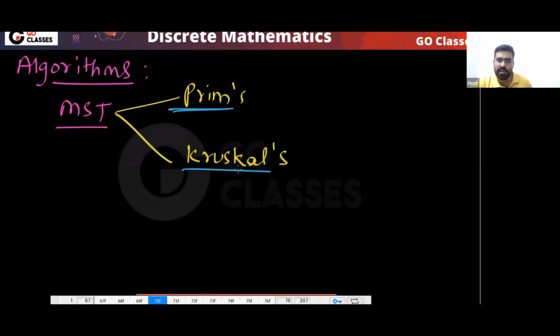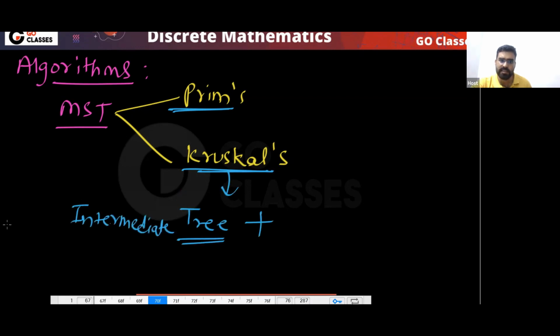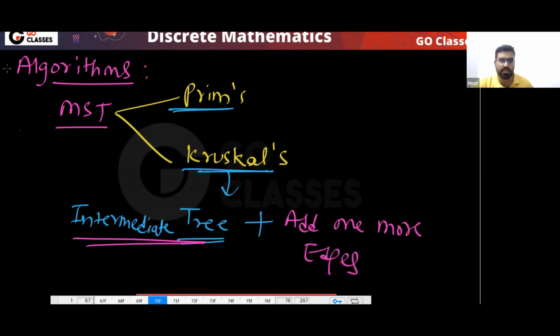Now in Kruskal, what you do is you have a tree and you add one edge. Kruskal is basically based on this concept. You have an intermediate tree, and in that tree you add one more edge. Sorry, you have an intermediate forest, and to that intermediate forest you add one more edge.